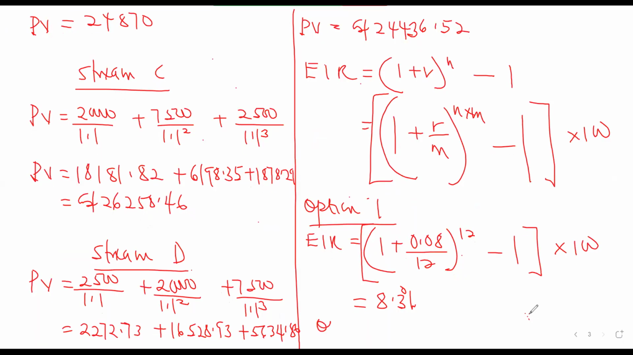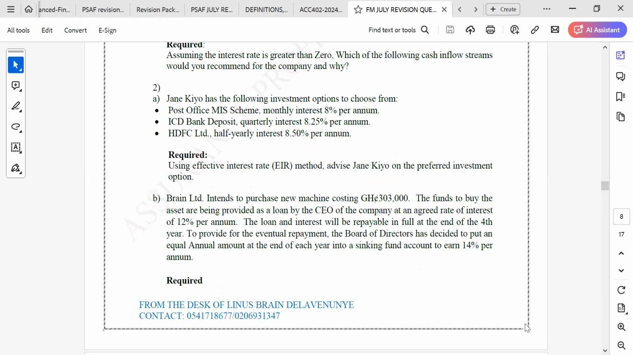Let's come to option 2. Someone asked where those amounts are coming from, or whether they are just an assumption. They are assumed figures that I'm using to explain.